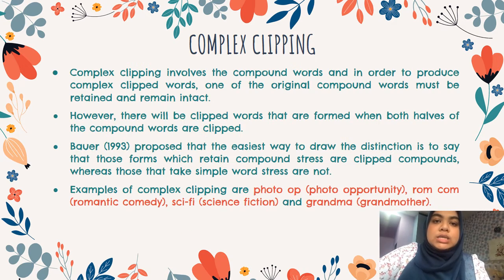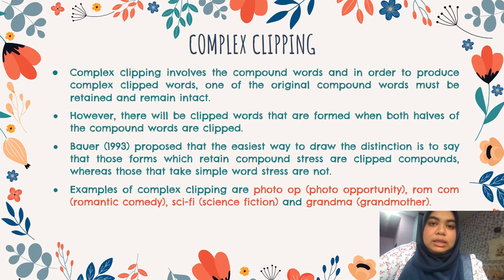Last but not least, we have complex clipping. What is complex clipping? Complex clipping involves compound words, and in order to form a complex clipped word, one of the compound words must be retained and remain intact. However, there will be clipped words that are formed when both halves of the compound words are clipped, and due to this, we cannot really differentiate whether the formed word is a result of blending or clipping.